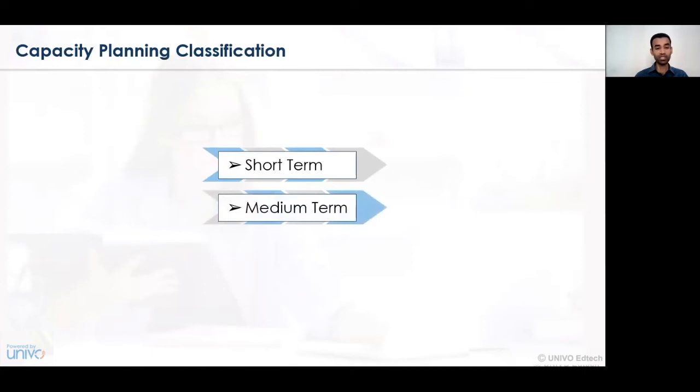Now let's understand the classification of capacity planning. Capacity engagement planning has been divided into three categories. Number one, short-term planning. Number two, medium-term planning. And number three, long-term planning.